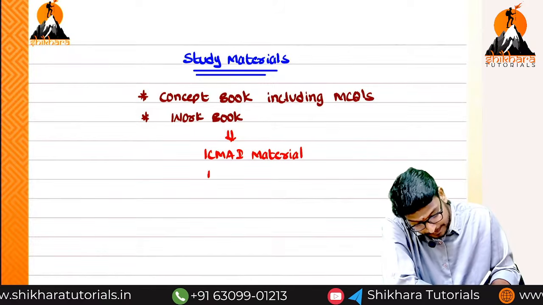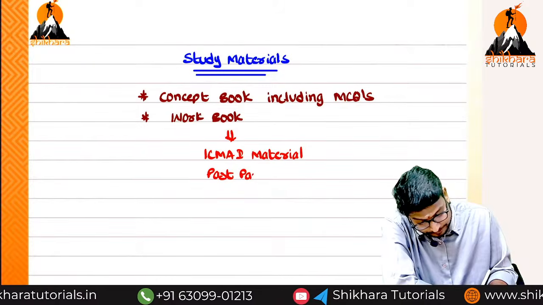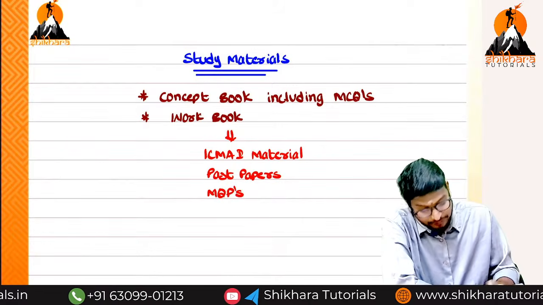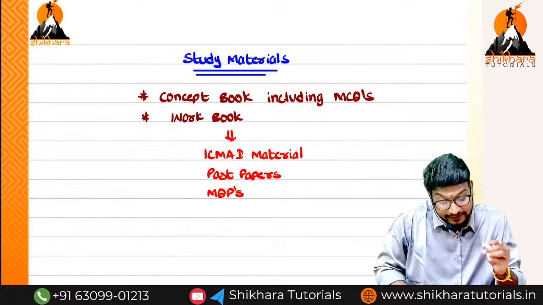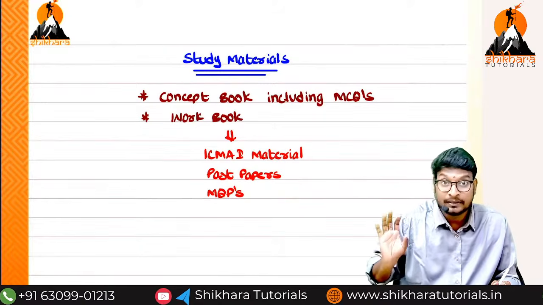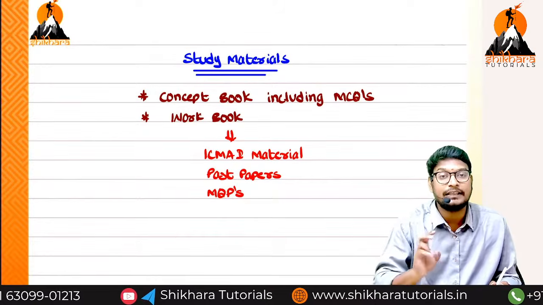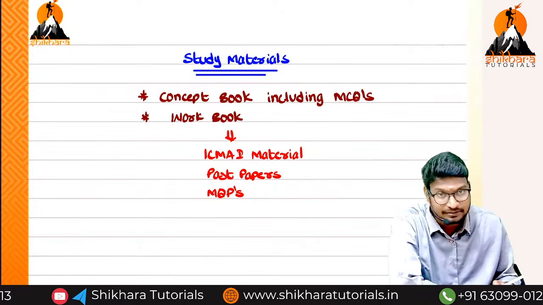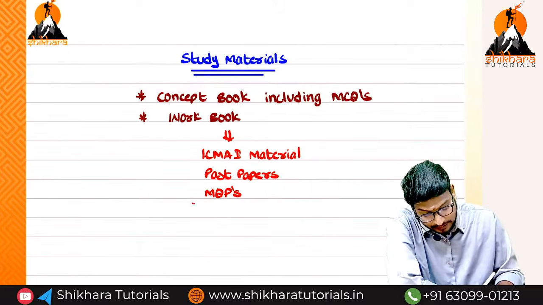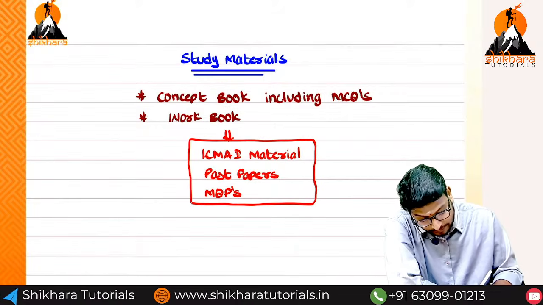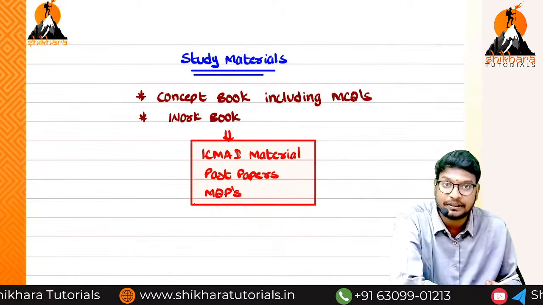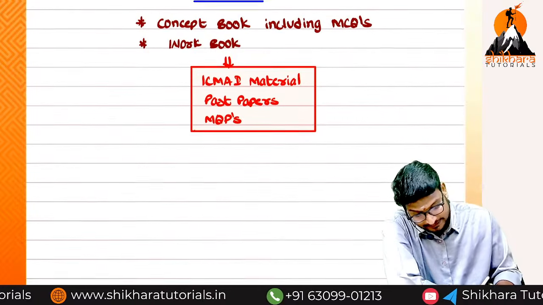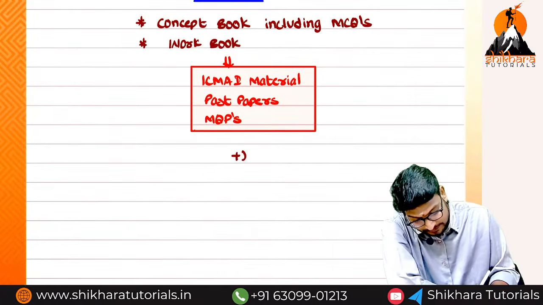And next one, past papers. And next one, MQPs. The institute will release the model question papers. In that pattern only they will ask in the final examination. From these MQPs, they are asking nearly 2 questions directly, nearly 15 to 20 marks from the MQPs itself. In the last attempts we have seen also, no problem. So these are all the points I have taken care of while preparing the study material with respect to corporate accounting. And next, a bonus point I will give to my students.